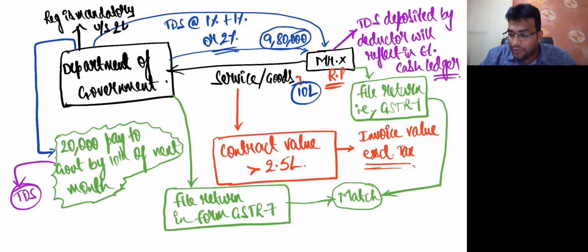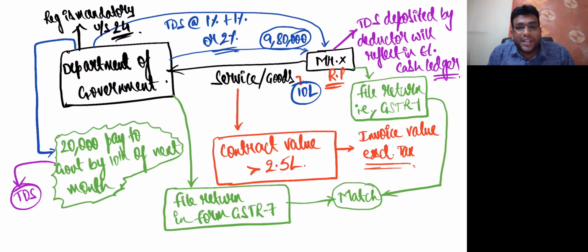In section 24, compulsory registration, I taught you that any person liable to deduct tax at source must register, even though they are already registered. That means even though they have got normal registration, for the purpose of doing TDS they should take separate registration.